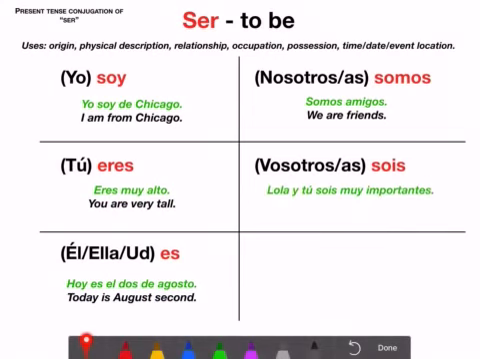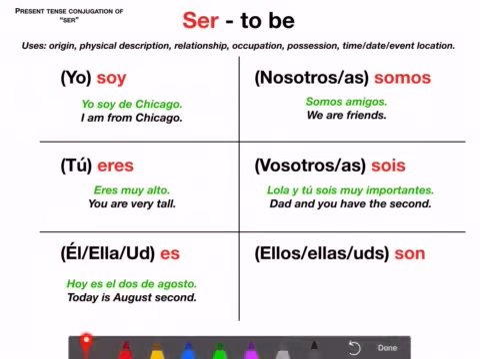Lola y tú sois muy importantes. You two are very important. I'm sorry, that's incorrect there. Excuse that. Lola and you are very important. Ellos, ellas, ustedes son las 6 de la mañana. And notice I'm talking about time right there. In fact, we're going to talk about that more thoroughly in just a second. Let's talk about that right now, in fact. Time and date. When you're saying time or date, you use ser.